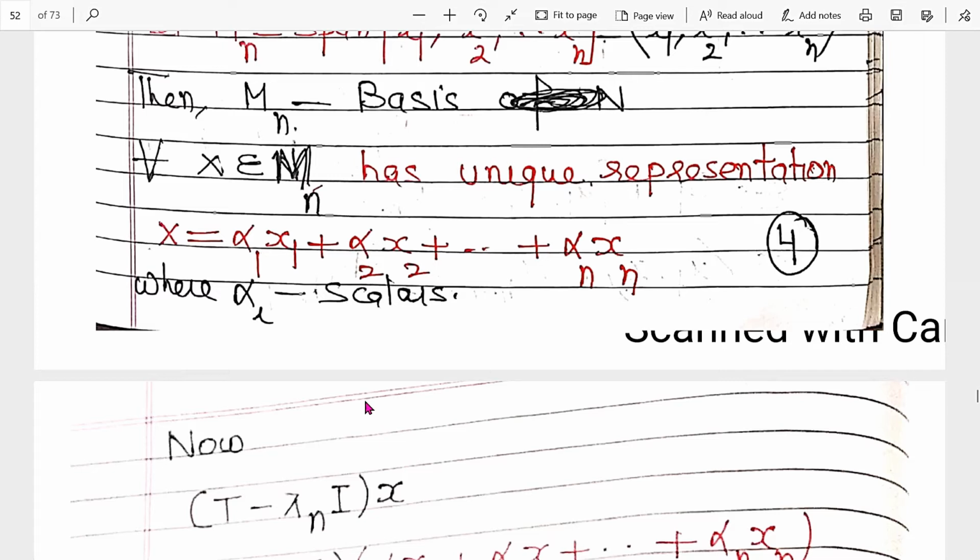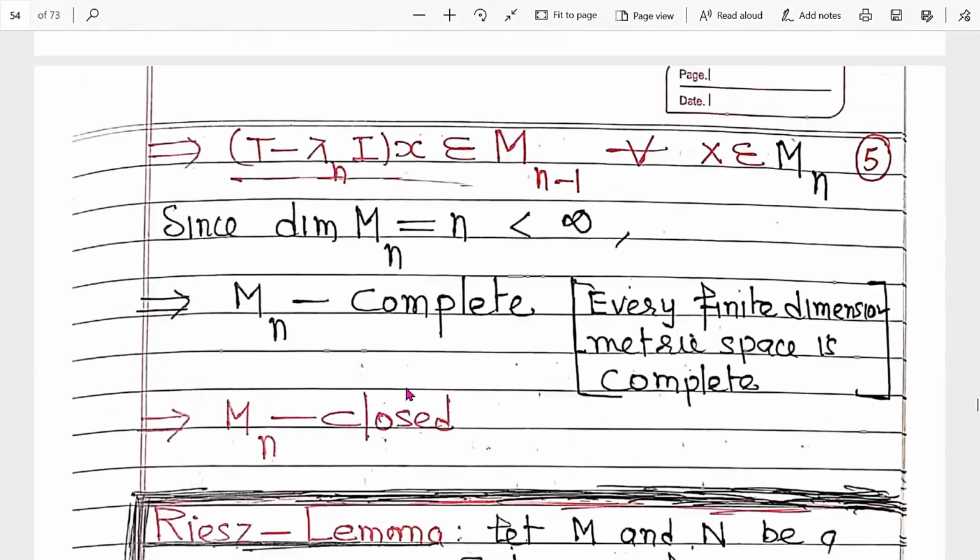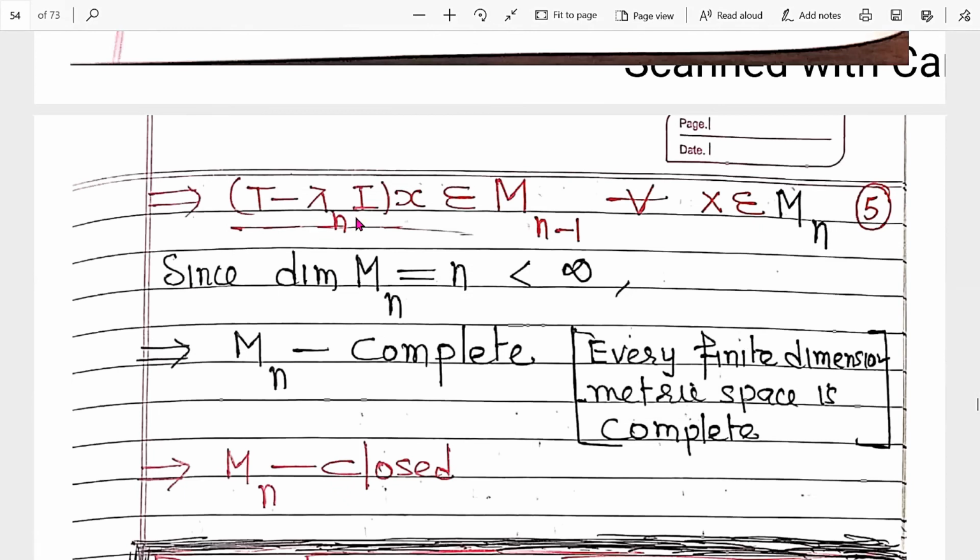Clear? So one vector less gives the space with one less vector. It means (T − λₙI)x belongs to Mₙ₋₁ for every x belongs to Mₙ. So that is equation number 5.